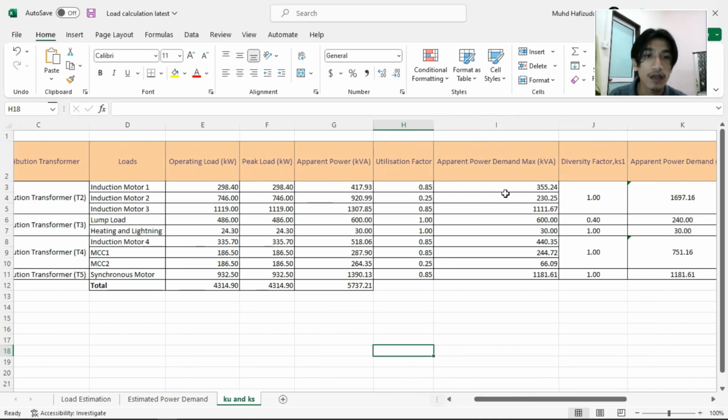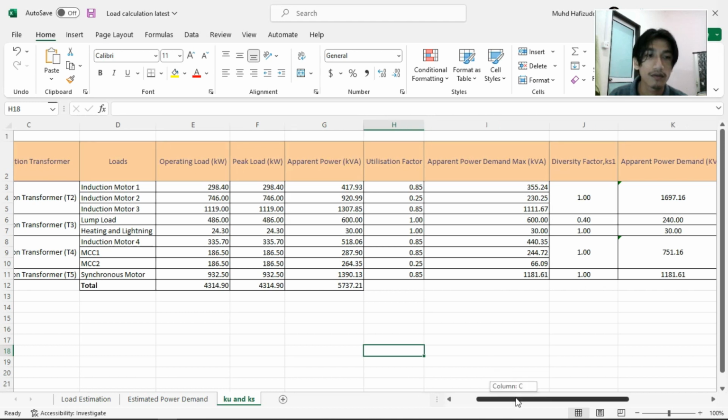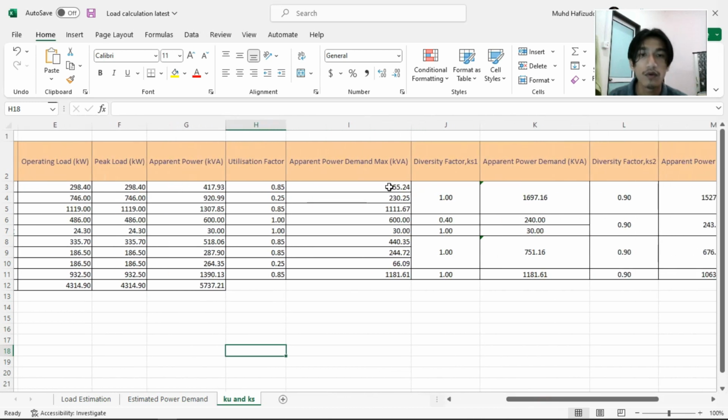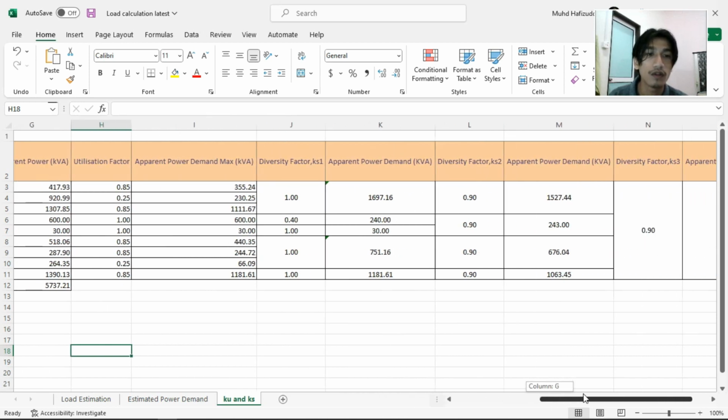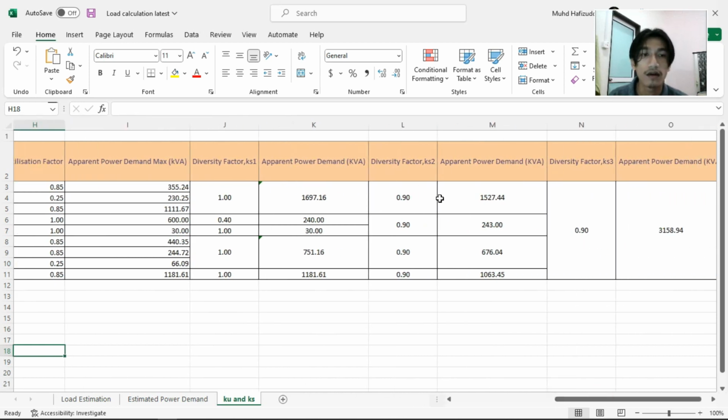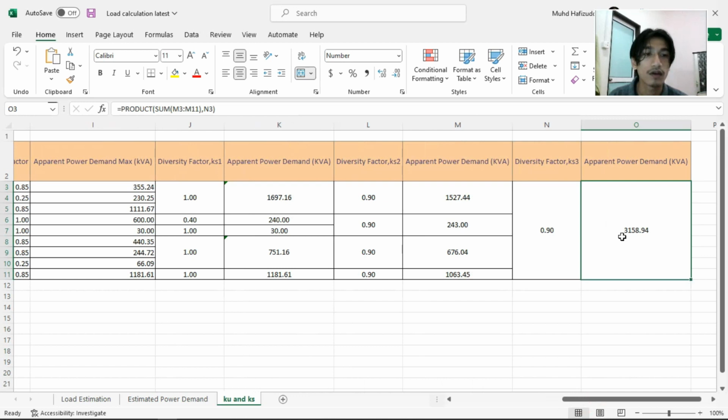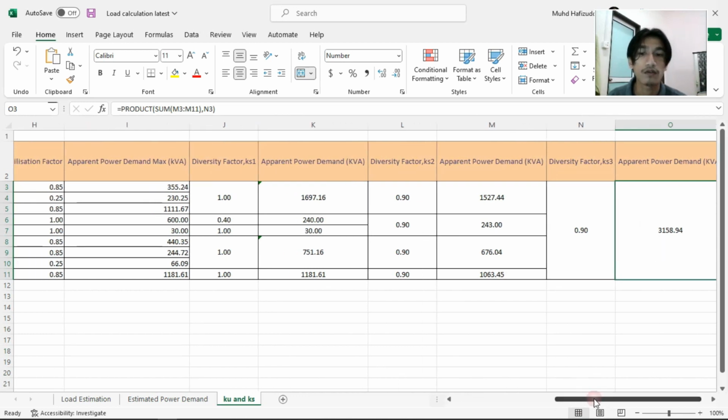To get the apparent power demand max, we need to multiply the utilization factor with KVA. So we get the value for the apparent power demand, and this value we multiply by the diversity factor, which we assume here. So we get the value of apparent power demand, and we multiply again until we get the value here, which is 3158.64. So that's all for the calculation.